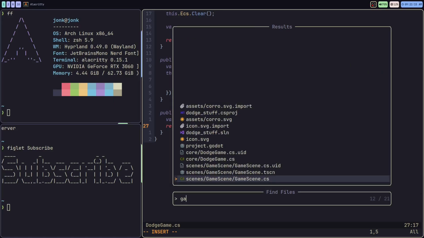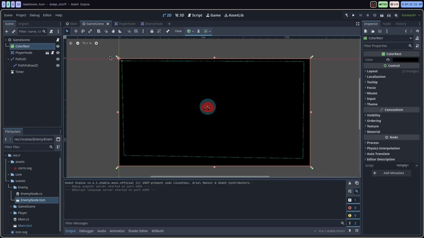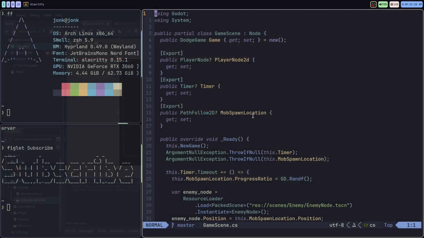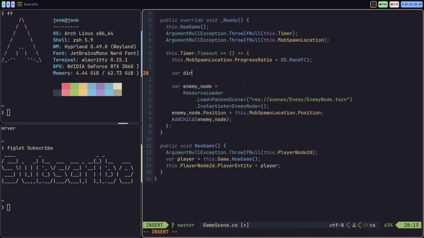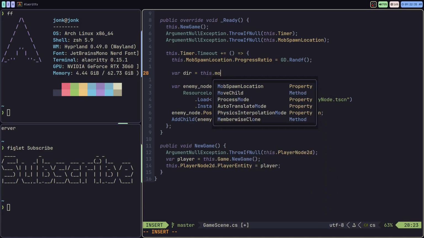Now let's head to the game scene script, the script that's running this game scene. And inside that timer, we're going to be changing things up a little bit. First we're going to calculate the velocity, which is essentially the direction and the speed that the enemy is going to be moving. To get the direction, I'll make a new variable called dir. We're going to get the mob spawn location.